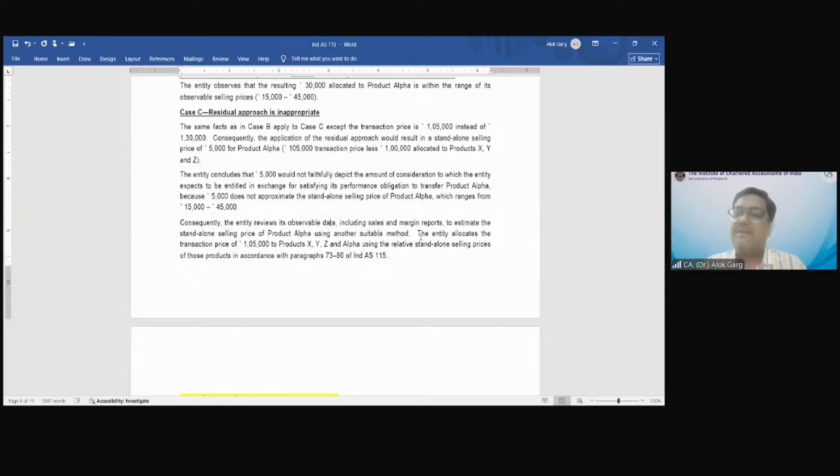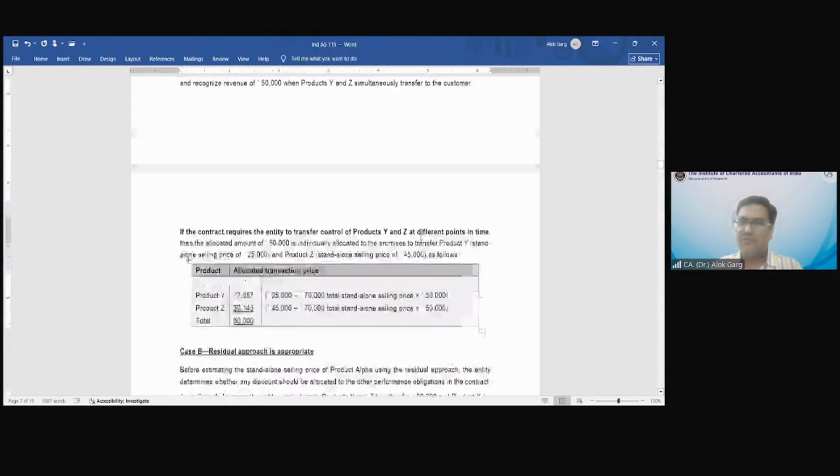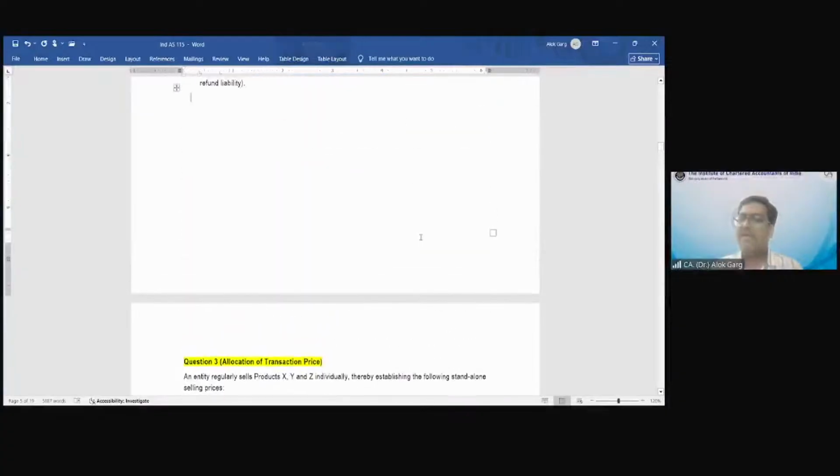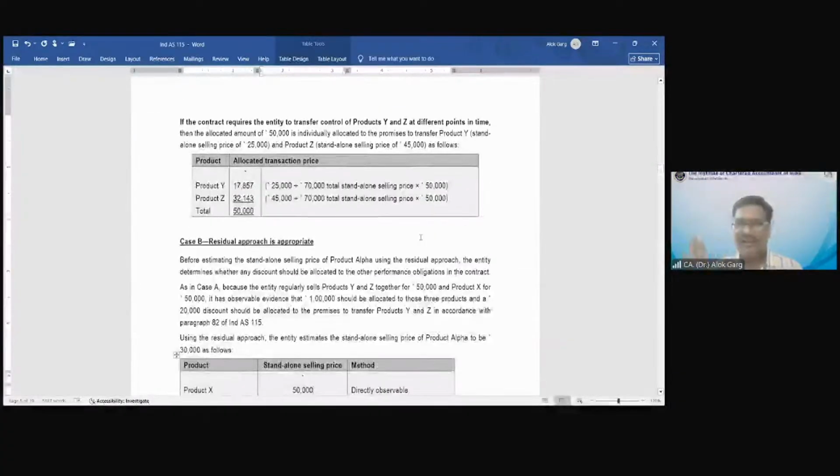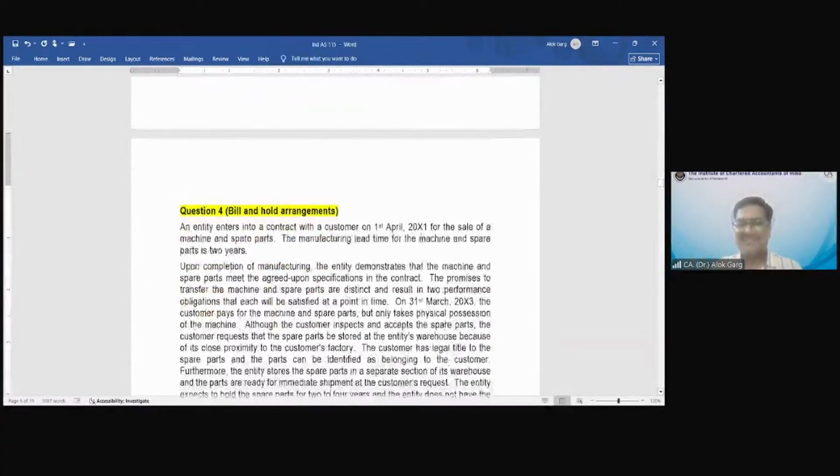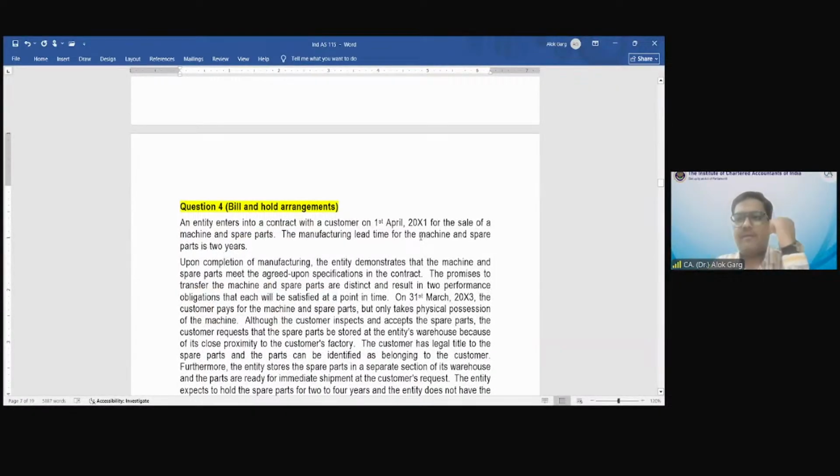Or if this company is not selling product alpha separately, but the competitors are selling it separately, let's say at 25,000 rupees, right? Then in that case, 25,000 could be the standalone selling price. Okay, so this is how you need to compute the standalone selling price. Is that clear? Is this question clear to all of you? Yes, sir. Clear, sir. So only case C was unclear, and now it is clear after the explanation. Okay, so now it is clear, na?